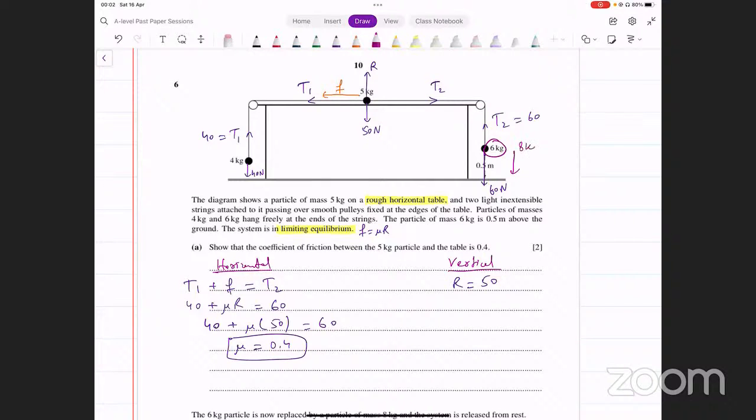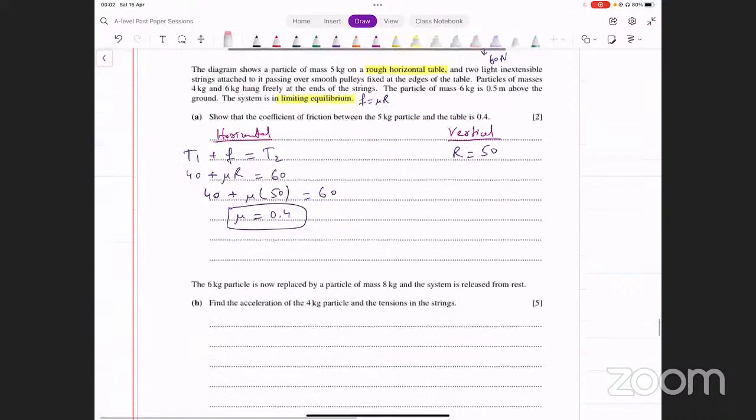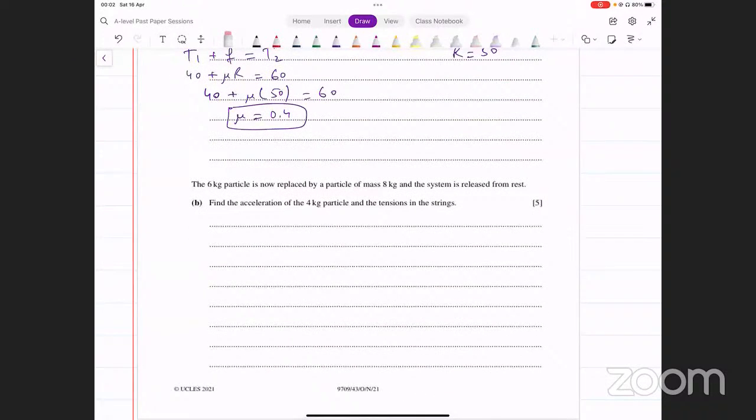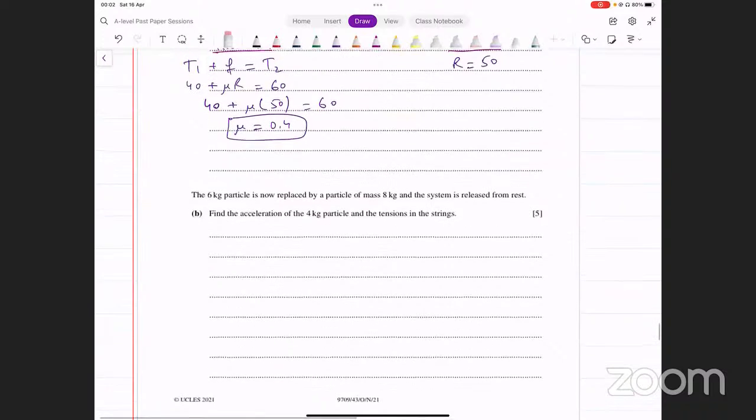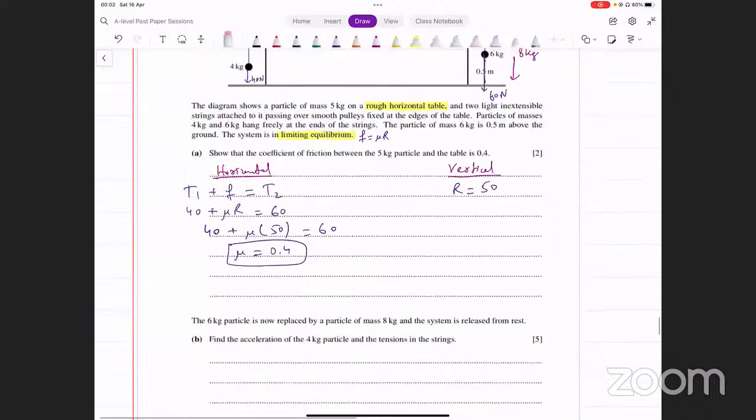Second part के लिए you've got 8 kilograms here. ठीक है, अब movement शुरू होगी, अब equilibrium नहीं है. Keep that in mind. We have to find the acceleration of the 4 kg particle and the tensions in the strings when this happens. Okay.